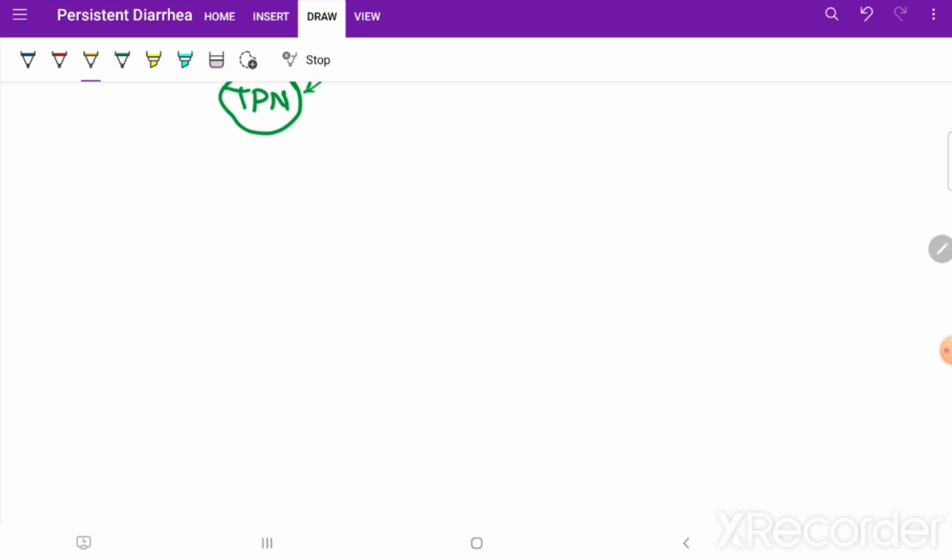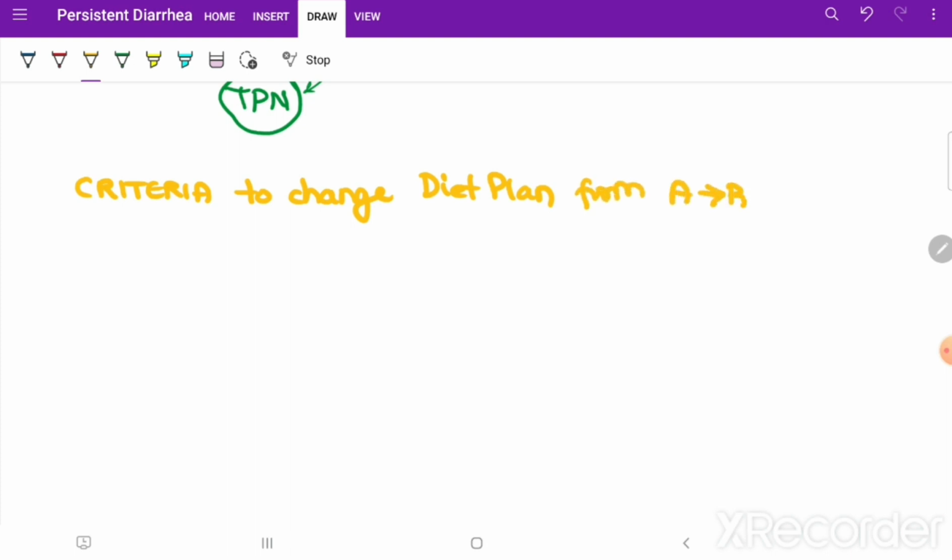Now a little mention about, there are 3 things which you need to know now. The criteria to change over the diet plan from A to B to C. Like, how do you know that the diet plan is not working for this child? So there should be some criteria, right? So if A is not working, we'll go with B. If B is not working, we'll go for C, like that.